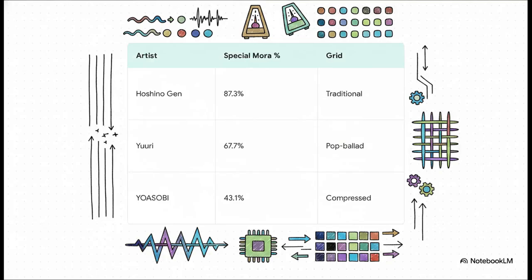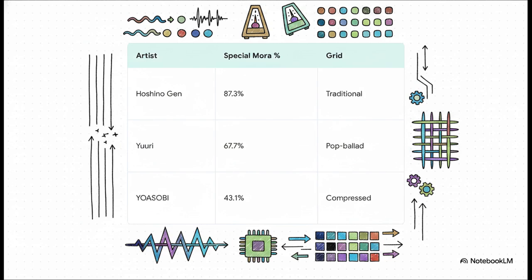And you can literally see this evolution in modern J-pop text setting. Notice how traditional acoustic-leaning artists like Hoshino Gen assign a separate independent musical beat to almost every single special mora. He's preserving that traditional spoken Japanese timing. But then, look at modern electronic acts like YOASOBI. They dramatically compress these special morae.